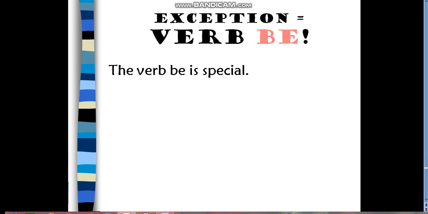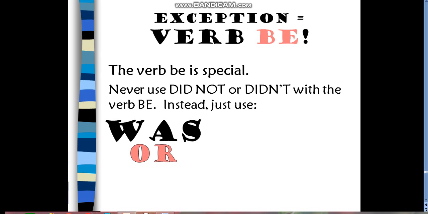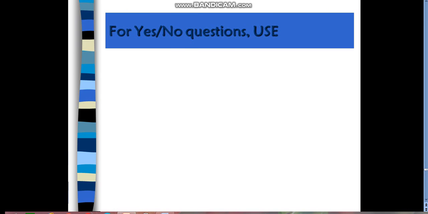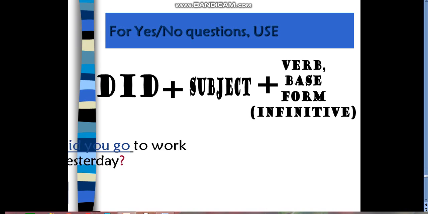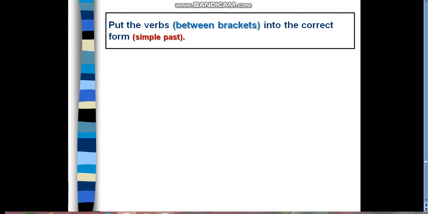Am, is, are in the present will be was and were. Okay, was and were, as I told you. Then we have wasn't or weren't. Yes/no questions: let's see with did plus subject plus infinitive. Examples: Did you go to work yesterday? Did you come yesterday?